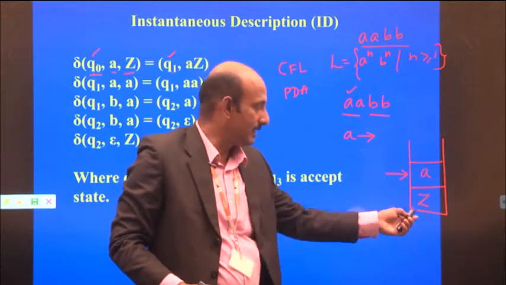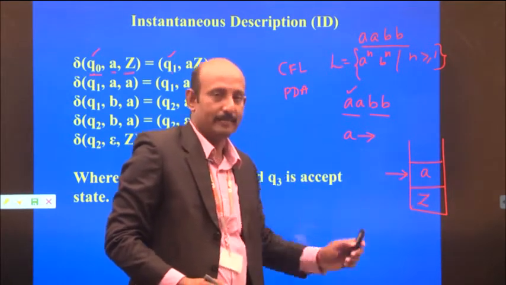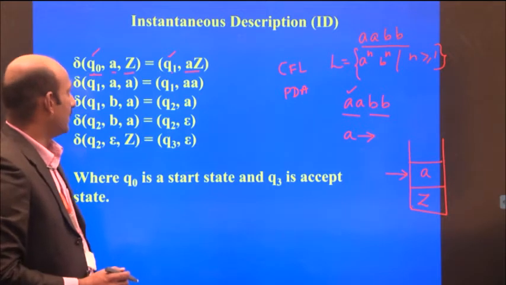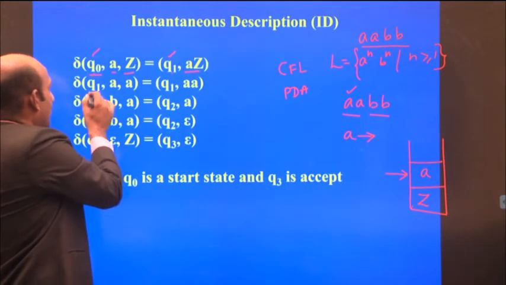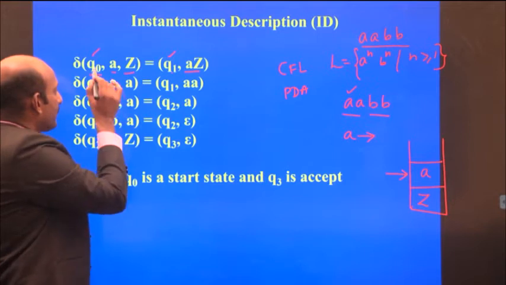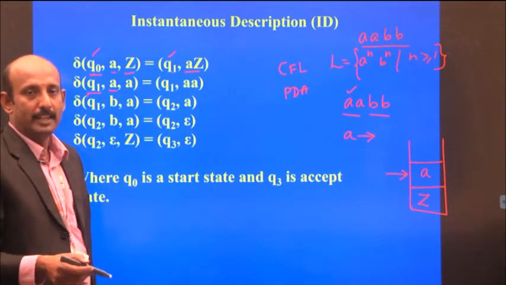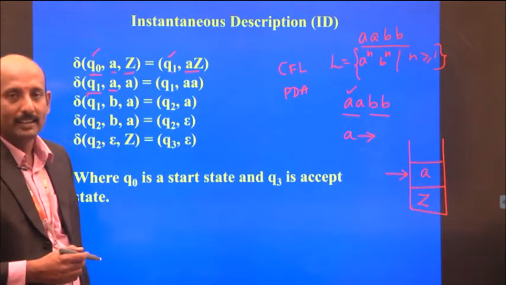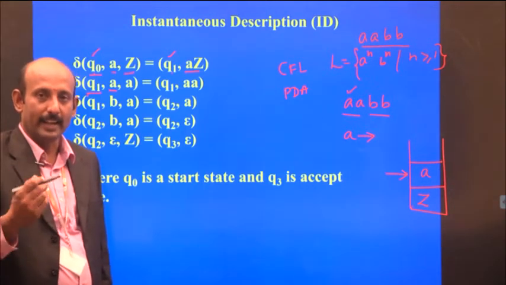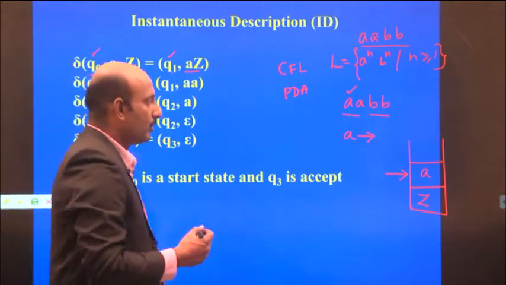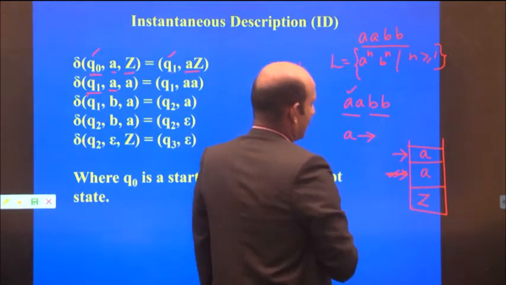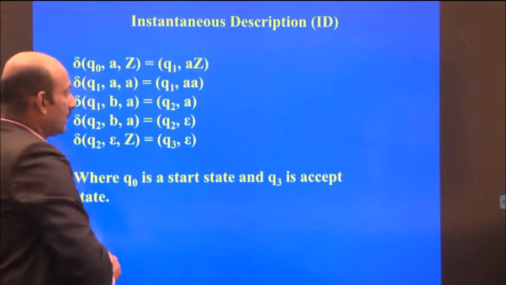That is written as A Z. Next, the current state is Q1 with input A. Again one more A, so we push A onto the stack.